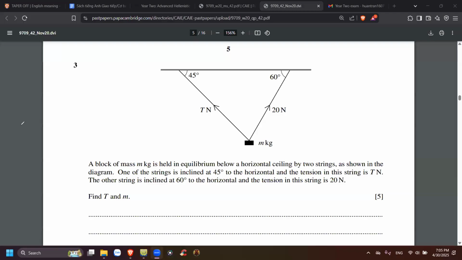All right, so first things first, we need to draw, of course. This one is going to be mg Newton, and then this one, T. So this is 45 degrees, right? There's going to be two components of the T here. So this is the hypotenuse, and this one is the side next to that angle, so it's going to be cosine. So this is T cosine 45.